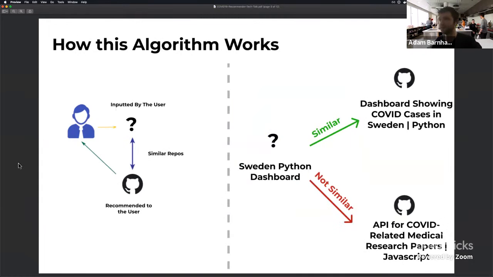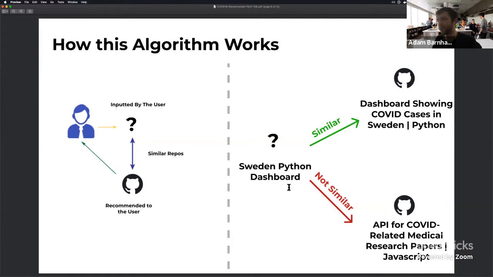Going off of that, how this actual algorithm works, in our case, what we want to do is we have a user that is interested. What they're going to do is input some information about what they're interested in. In this case, this might be details around the country that they're trying to contribute to, the language, maybe what topic they're hoping to use. And then what it does is it finds repositories that are similar to those inputted by the user, and then recommends those repositories back to that user.